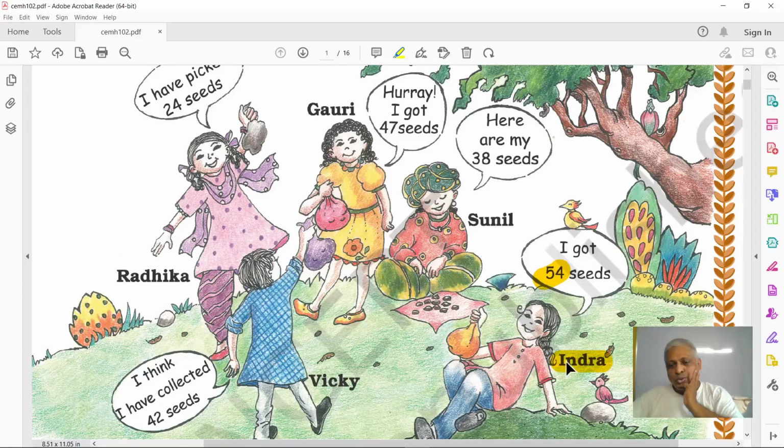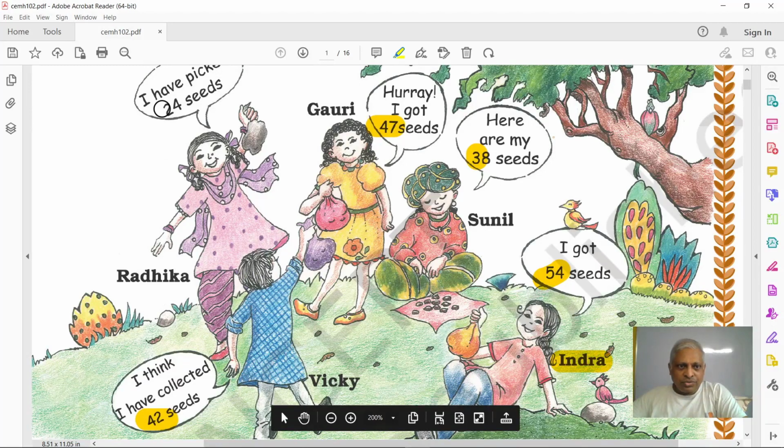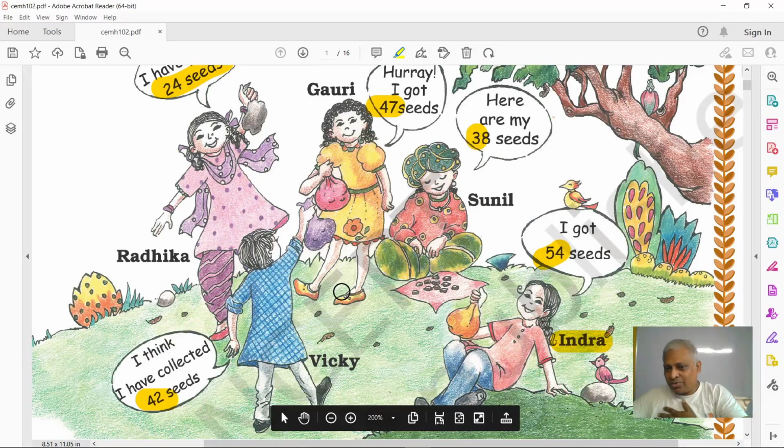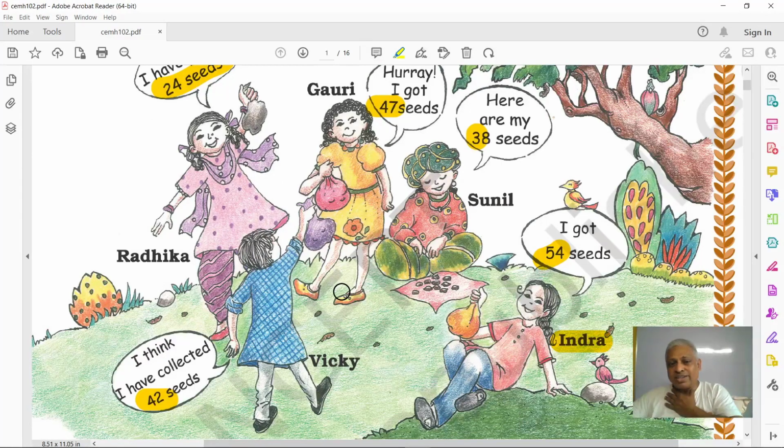Can you tell me who got the smallest number of seeds in this group? So you have to compare like earlier we have done. So in this I think 38, is it the smallest? No. 47, no. 42, no. 24, yes. This girl Radhika has 24 seeds only collected. That is the smallest number in this group of numbers here. Okay, so you made some fun here. So the numbers matter, right?